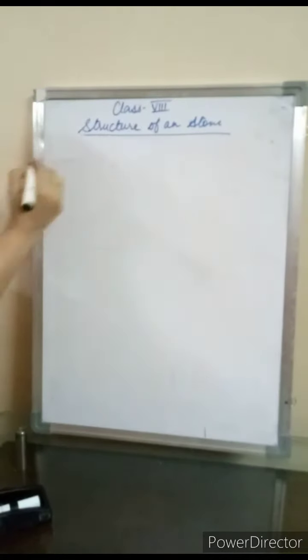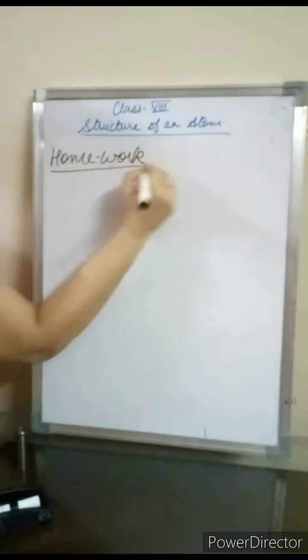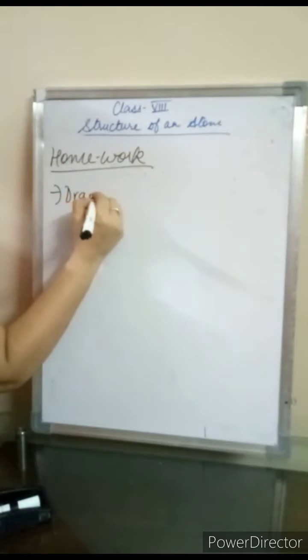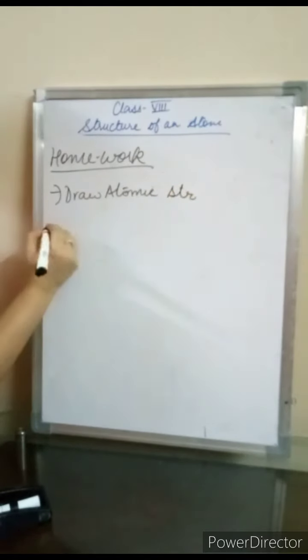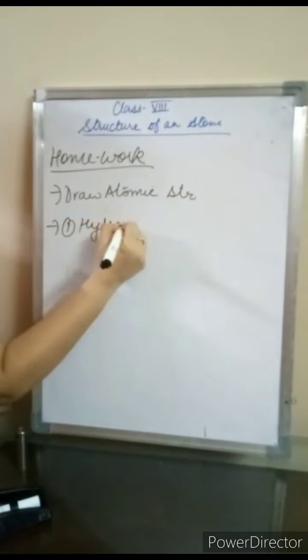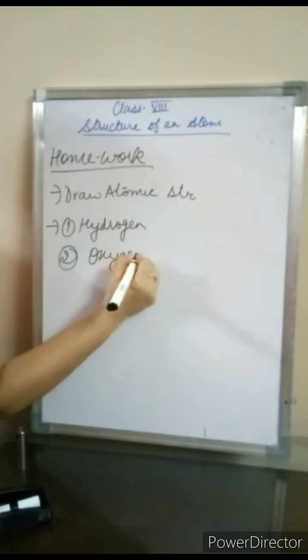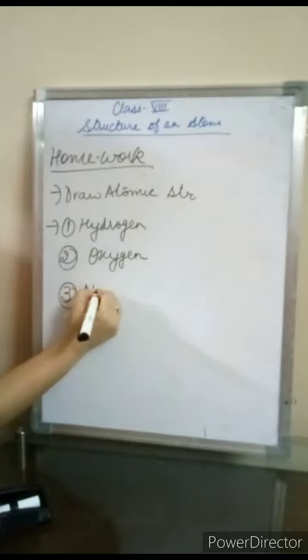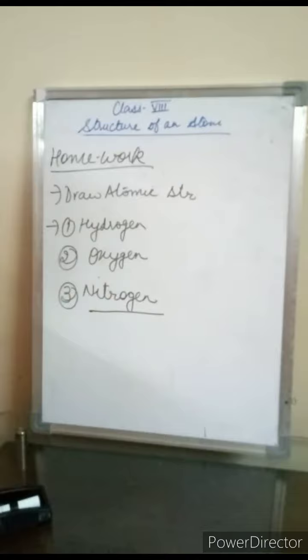So your homework is that you have to draw the atomic structure of the following elements. First, hydrogen. Second, oxygen. Third, nitrogen. So please draw these atomic structures in your notebook. And students, if you find any difficulty, you can ask me.